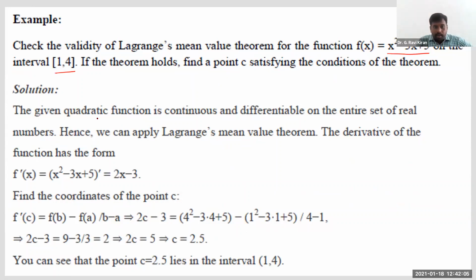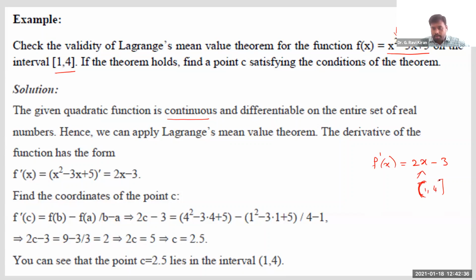As we discussed in the previous problem, since this is a polynomial function, it is obviously continuous. To check whether it is differentiable, let me calculate the derivative of this function, f dash of x. As you know, it is 2x minus 3. Since this derivative is again a polynomial, it exists for all values in the interval 1 comma 4.